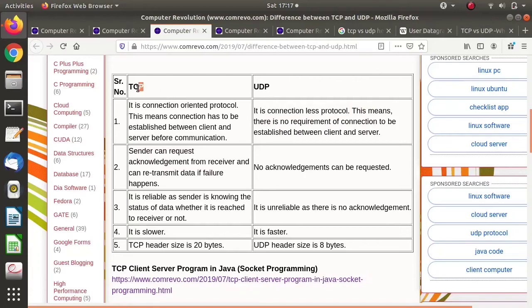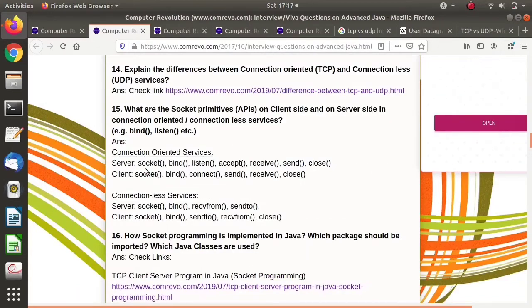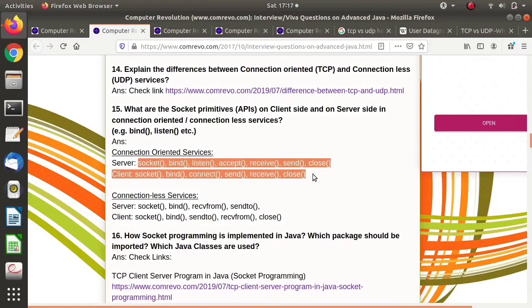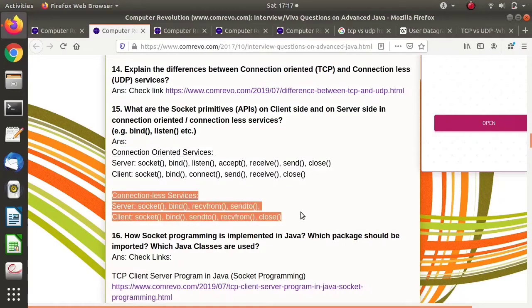In TCP we have to establish a connection first, and then there is communication between the client and server, while in UDP no connection is established between client and server or sender and receiver. In the last video we saw these functions that have to be executed on a socket. This is for connection oriented services and this is for connection less services.